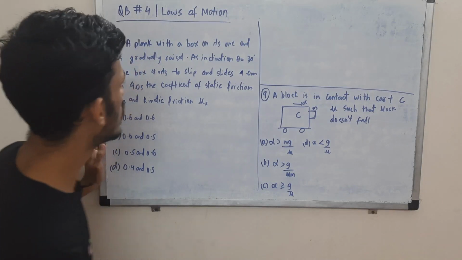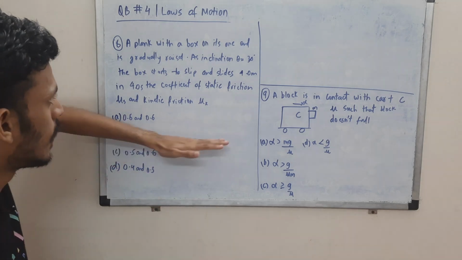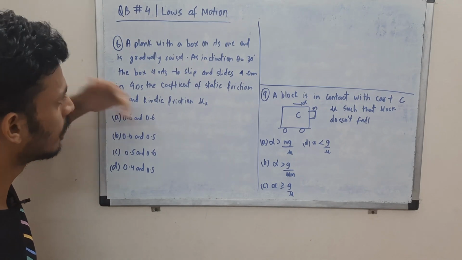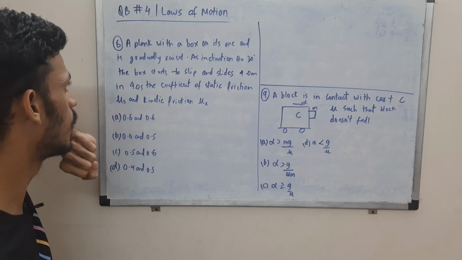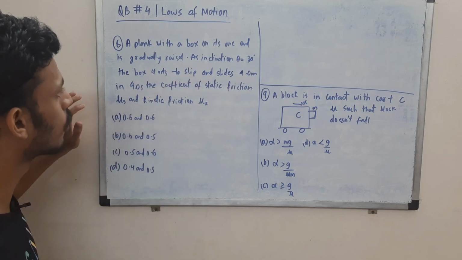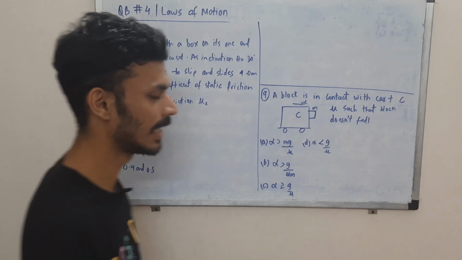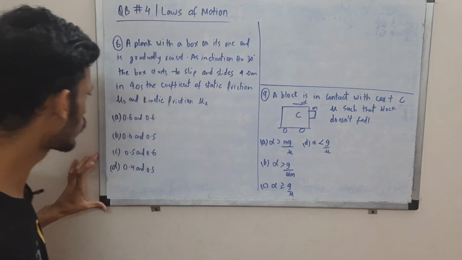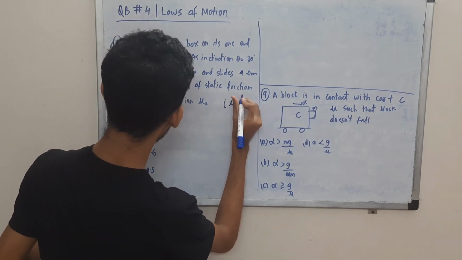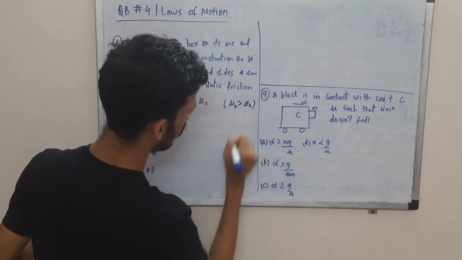Question 8 and 9. In question 8 we have a box on a plank. This plank is raised slightly up until it reaches an angle of 30 degrees. When the box starts to slip and slide, it travels 4 meters in 4 seconds. You are supposed to tell the coefficient of static friction mu s, and also that of the kinetic friction mu k. First of all, it is also given in your NCERT that this mu s, static friction, is the highest value of your friction and it should always be greater than mu k.